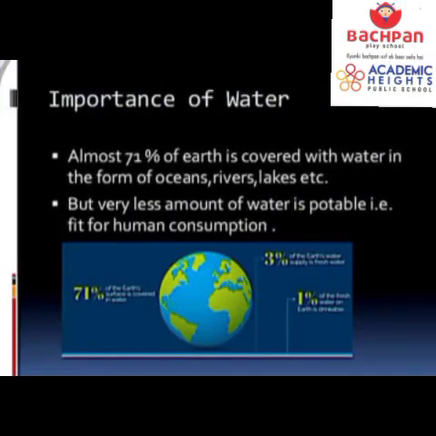Now, dear students, let's see about the importance of water. Almost 71% of the earth is covered with water in the form of oceans, rivers, and lakes. But a very small amount of water is potable. Very little of the water is fresh water. That's why we say that there is scarcity of water. The rest of the water is either impure or sea water, that is saline water. You should remember that. And saline water is not potable, we cannot drink it directly. What we can drink is only the fresh water, right?